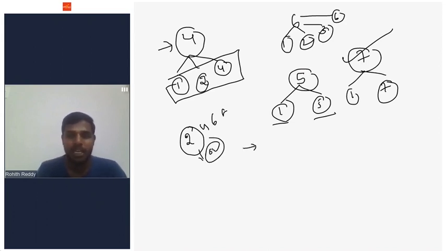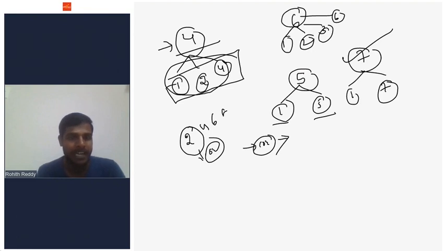And what are composite numbers? Composite numbers are numbers having more than 2 factors. If I take 4, 4 is having 3 factors, so 4 is a composite number. 6 is having 4 factors: 1, 2, 3, 6. If a number is having more than 2 factors, it is called a composite number. Now I want to know about 1.